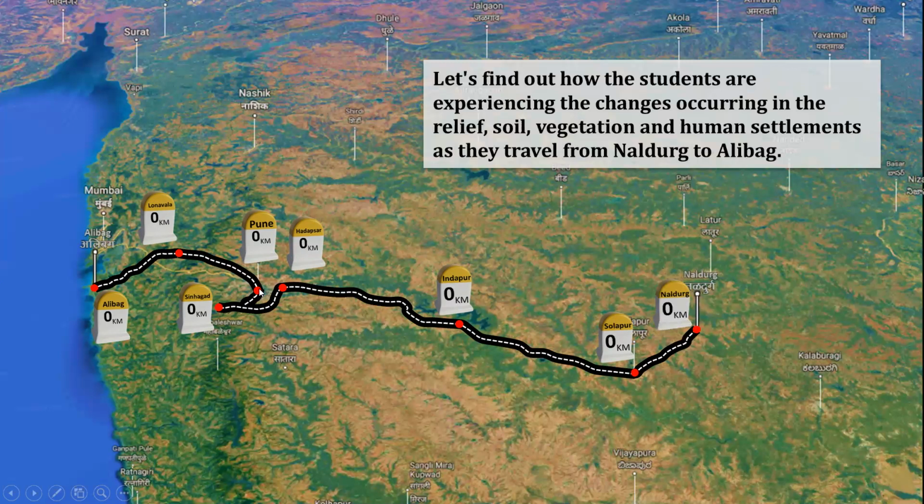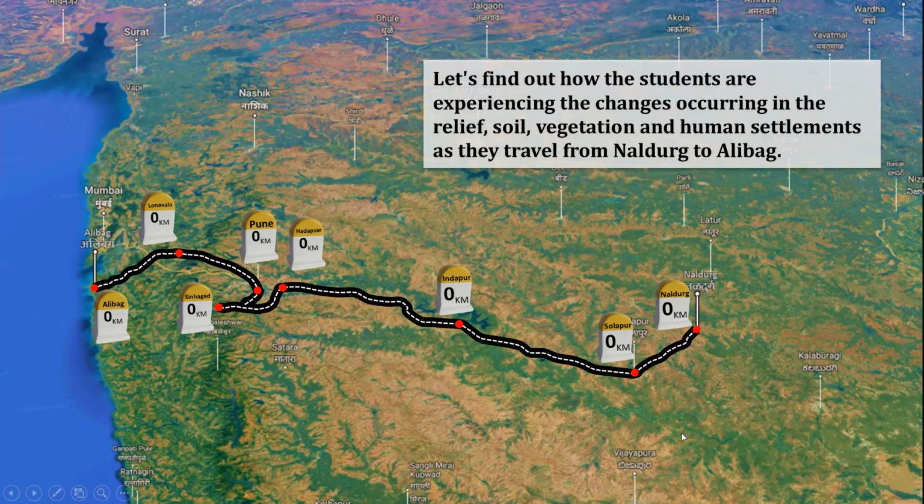They went to Pune city afterwards. Afterward, they went to Lonavala, and their last destination point is nothing but Alibag. And again, in the same manner, by the same route, they returned from Alibag to Naldurg in the same bus.